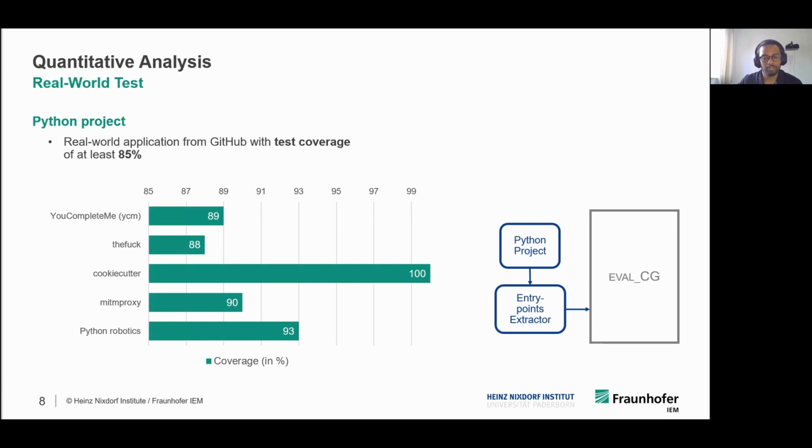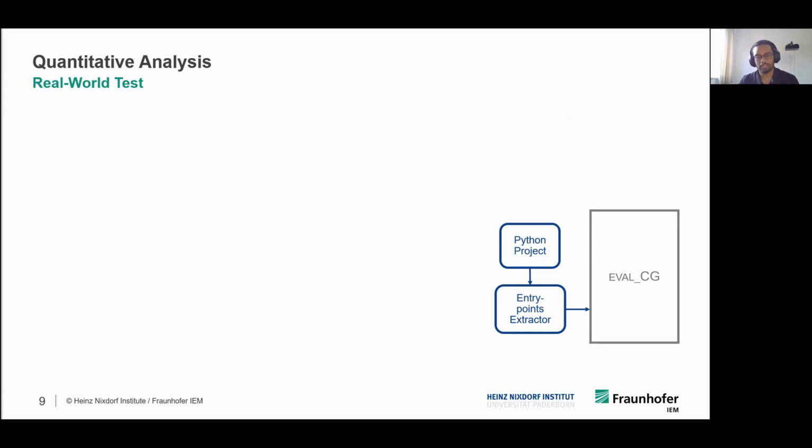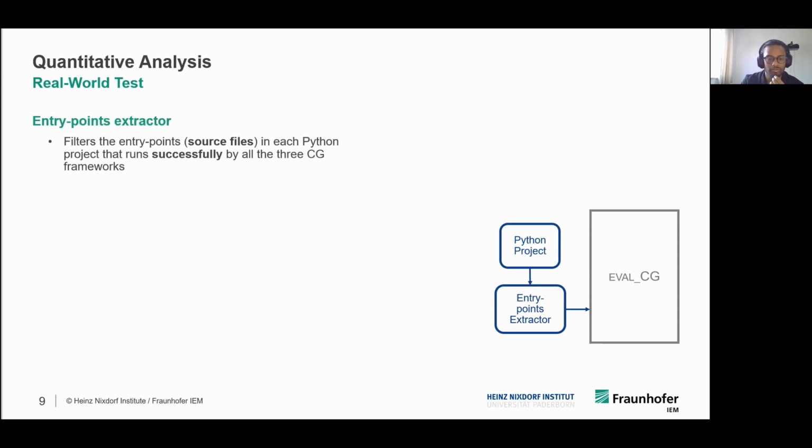Before passing this Python project to eval_cg, the entry point extractor takes all the source files of the project, runs them individually with all the 3 static call graph frameworks, and then filters out the common files that run successfully with all the static call graph algorithms. This subset of source files serves as entry points to eval_cg, which in turn serve as entry points to the static and dynamic call graph generators. This filtration is necessary as it results in an efficient comparison by using the same number of entry points in all the call graph generators.